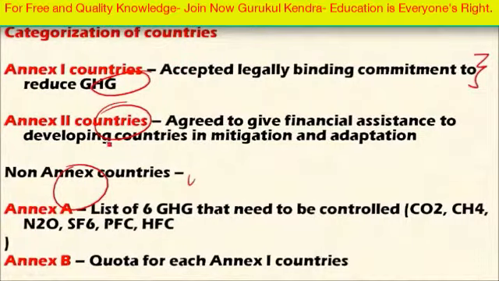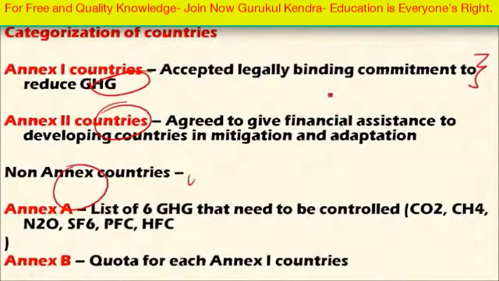And Annex 2 countries are some of the Annex 1 countries. Okay, some of the Annex 1 countries agreed that along with accepting legally binding obligations, they also provide financial assistance to developing countries and transfer of technology to developing countries, helping them to mitigate and adapt to global warming. So only some of the Annex 1 countries, the Annex 2 countries, provide financial and technological assistance to developing countries.